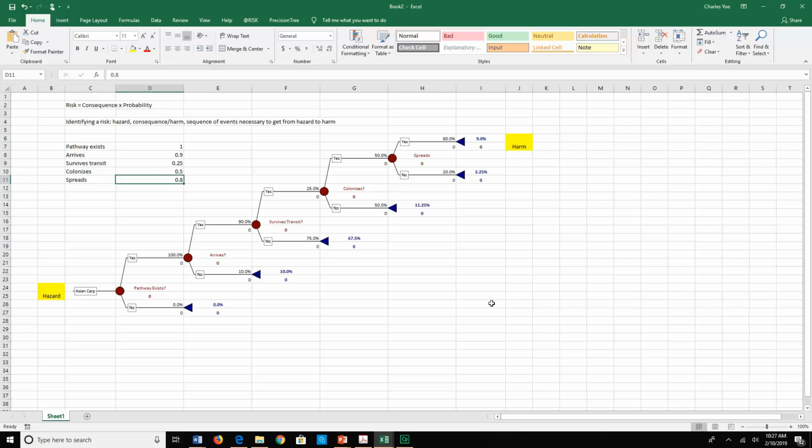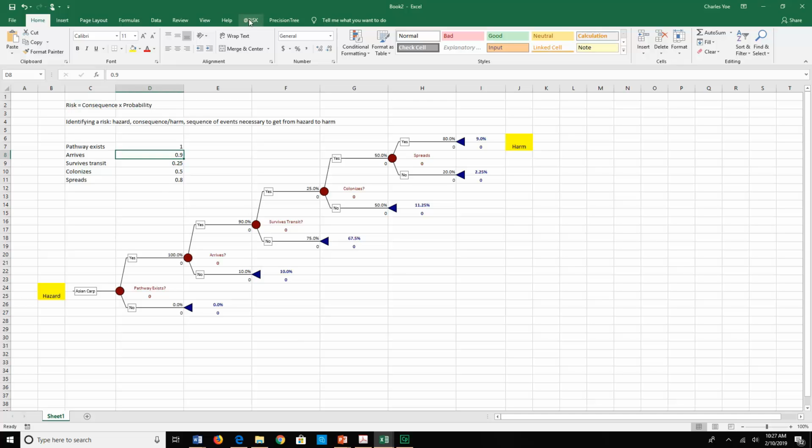So that's all review. Now the look ahead comes in that we don't know what this number is. We don't know what that number is at all. And so we're going to use probability distributions to express our uncertainty about the probability.